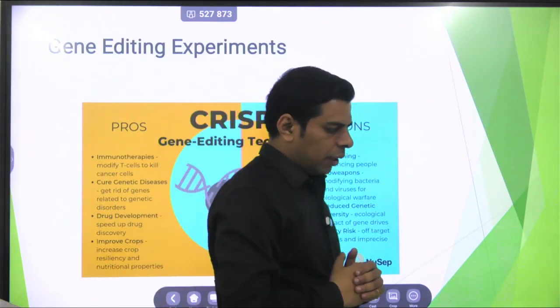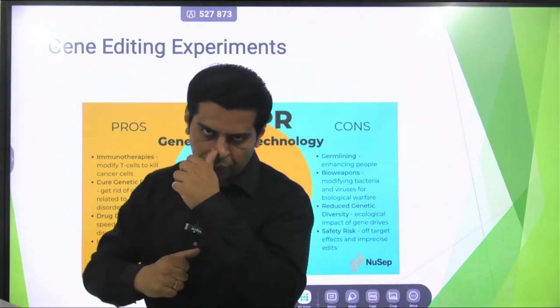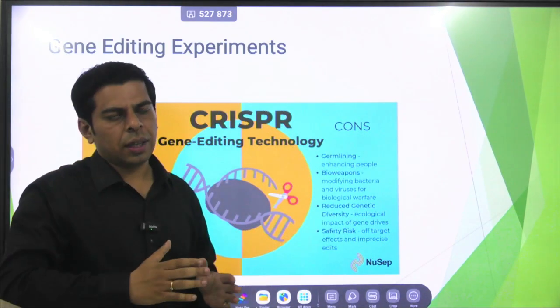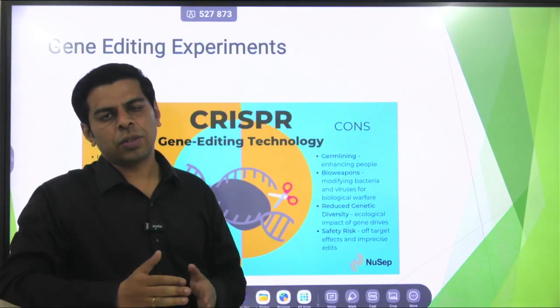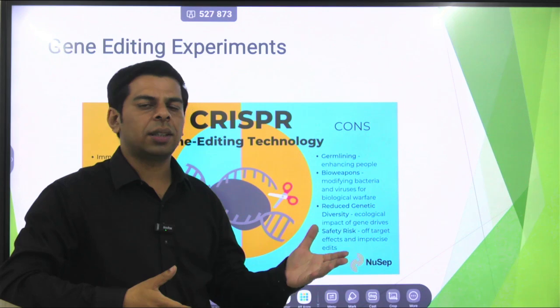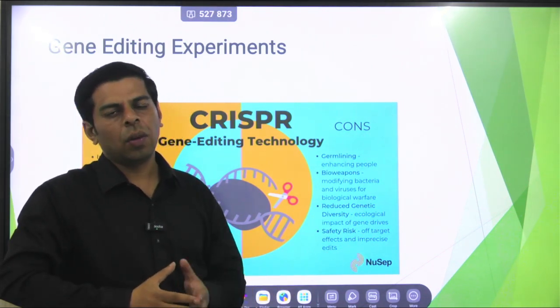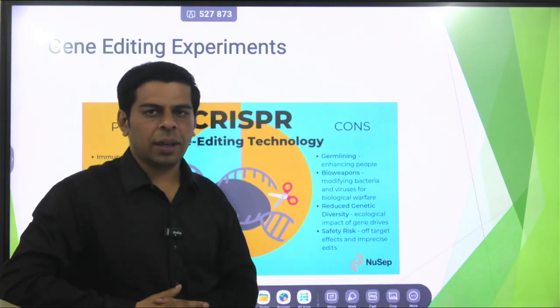Coming to the second major theme, which has been quite a favorite of UPSC in the last 5 years. Already 3 questions have been asked from this section. There was a question on CRISPR 3 or 4 years back. Then it was followed by what exactly the Cas9 system is related to. Then they had asked about the applications. What exactly are the basic applications of evolving genetic editing experiments?